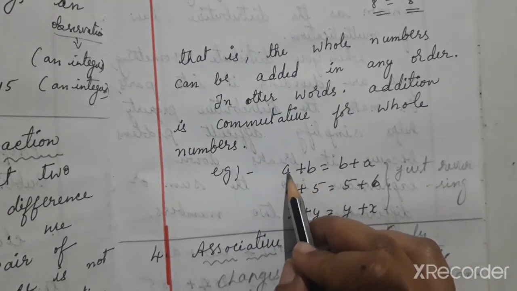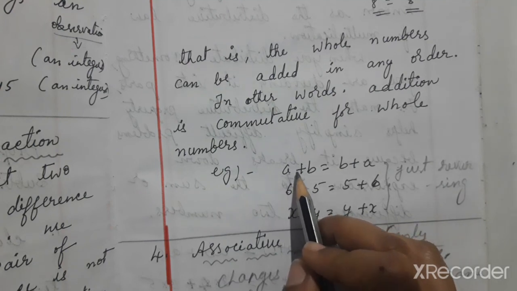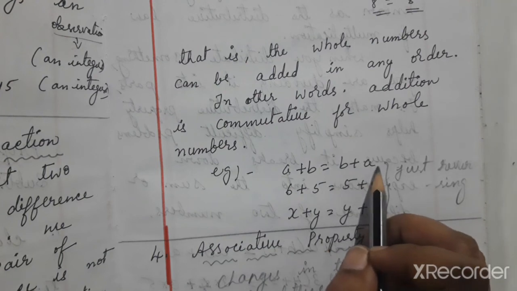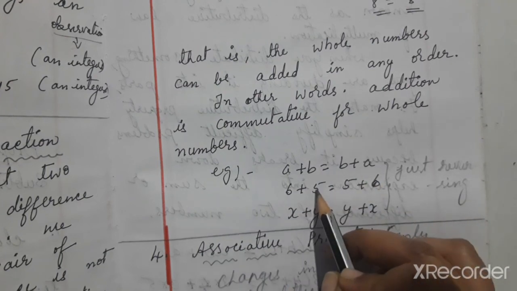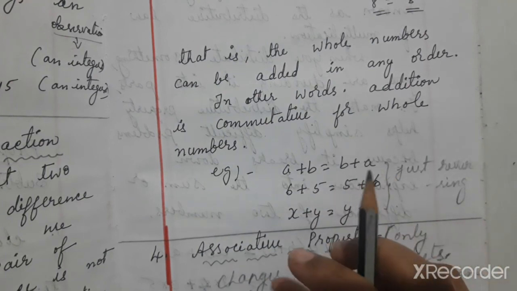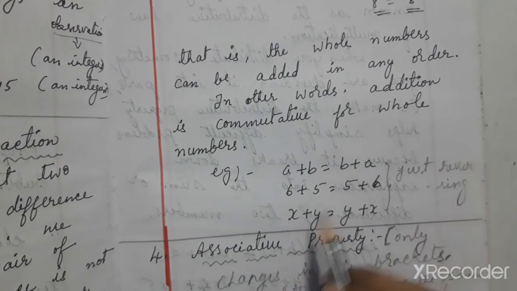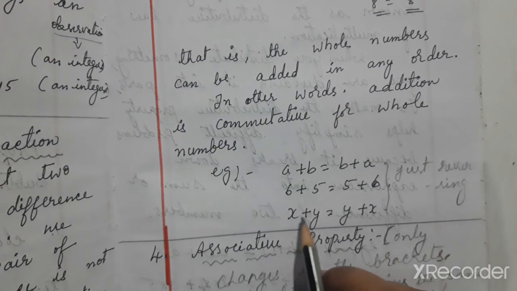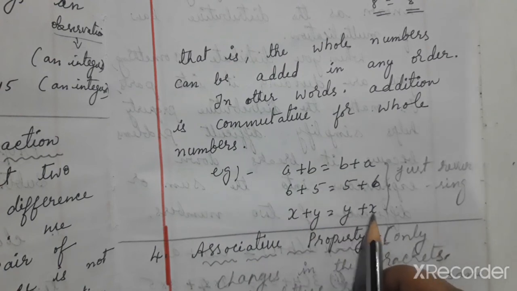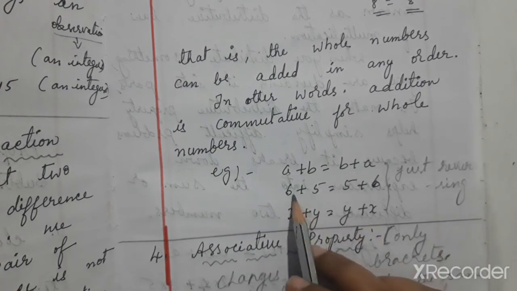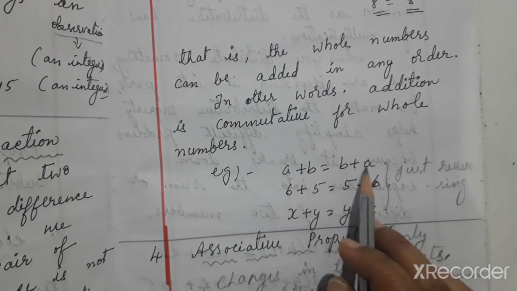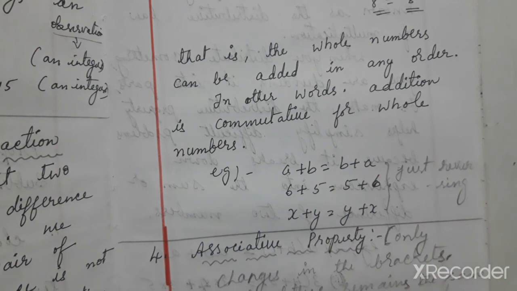An example for commutative property, this is in a binomial form. a plus b means we have to write b plus a. 6 plus 5 will become 5 plus 6, just reversing numbers or letters, meaning variables or numerals. Now x plus y equals y plus x, just reversed. Here also 6 plus 5 will become 5 plus 6, a plus b will become b plus a. That is what is meant by commutative property.